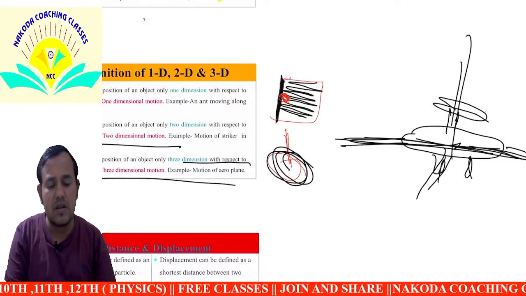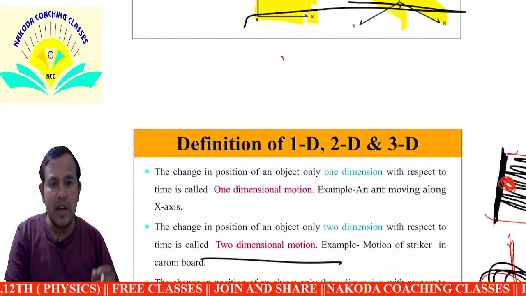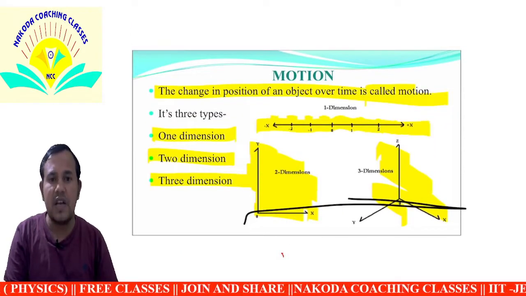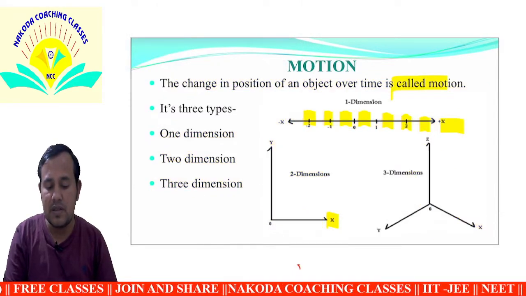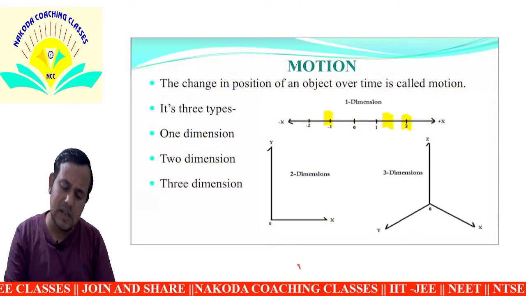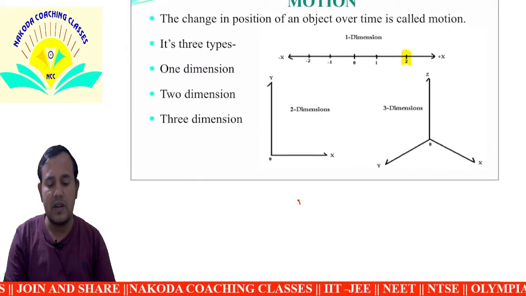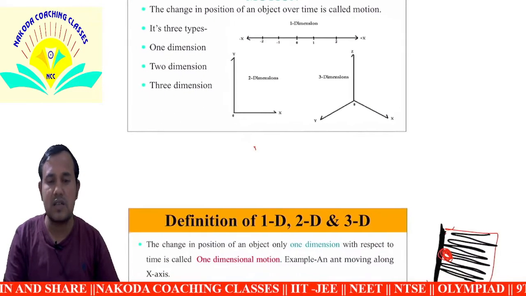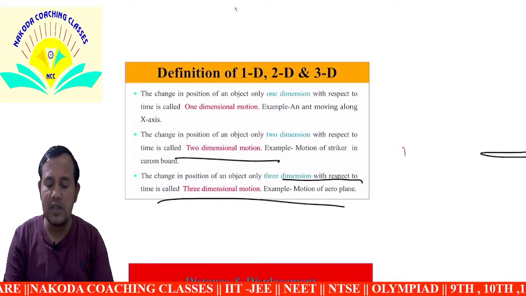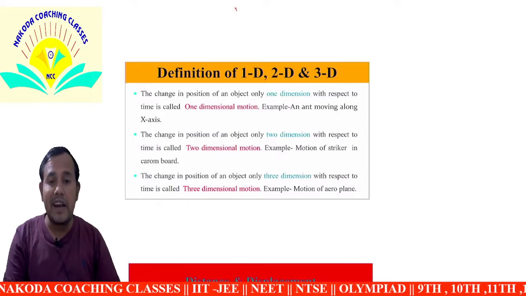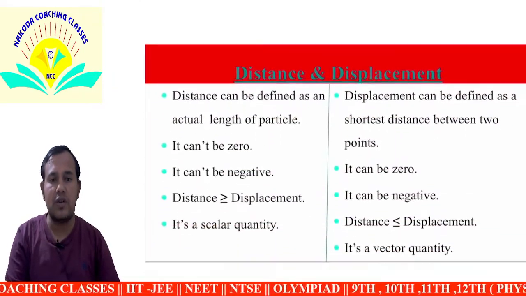Okay, so this clarifies 1D, 2D, and 3D. The example of 1D is the motion of an ant. The example of 2D is circular motion. And the example of 3D is the motion of an aeroplane or the motion of birds. These are all daily life examples of 1D, 2D, and 3D.